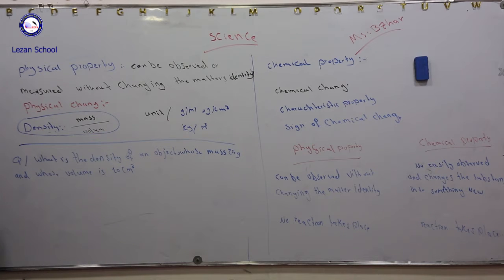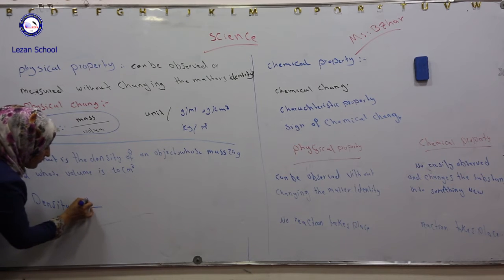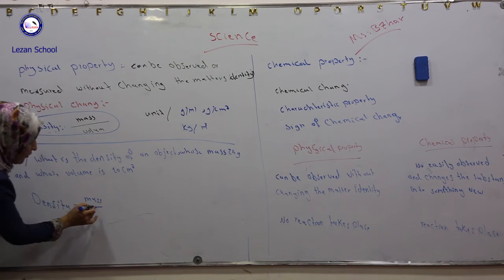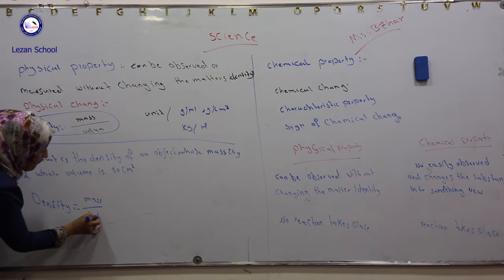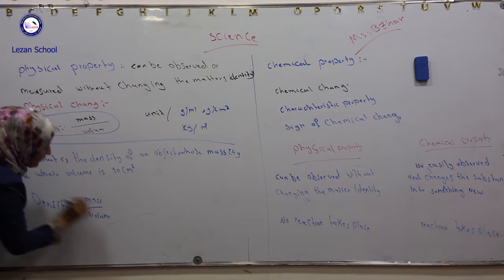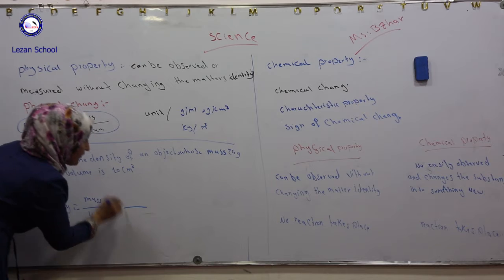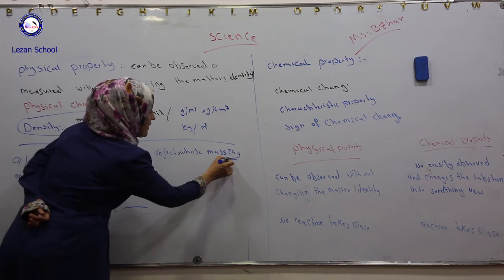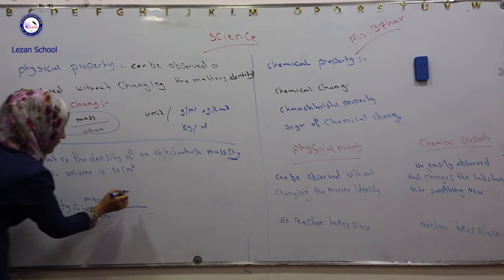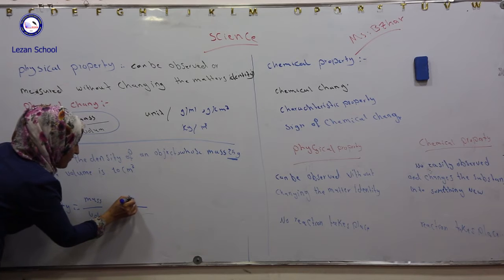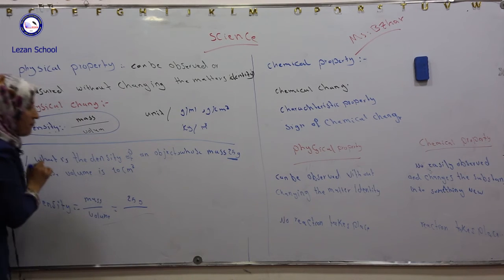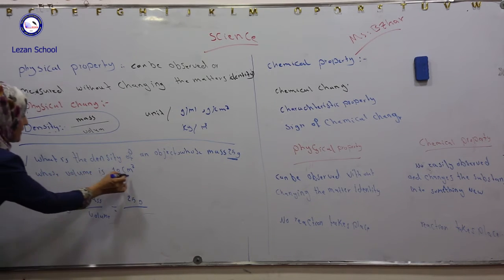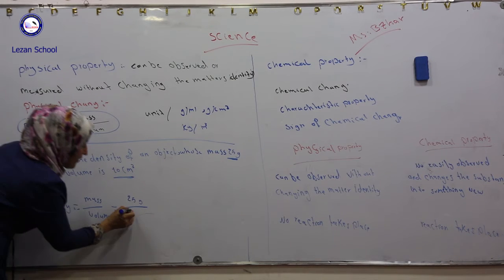We must write the equation. Density is equal to mass per volume. The mass is 25 grams. Now, write the number of mass, 25 grams, and the volume that we have is 10 cubic centimeters.